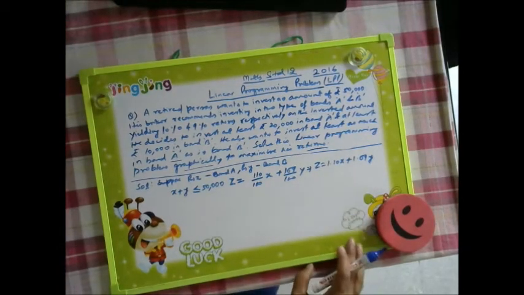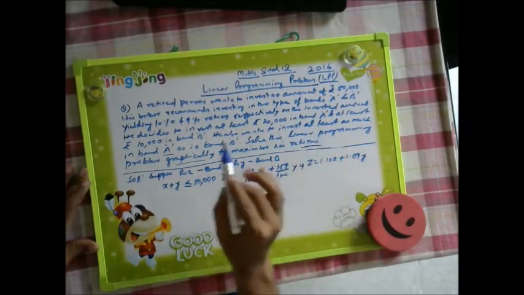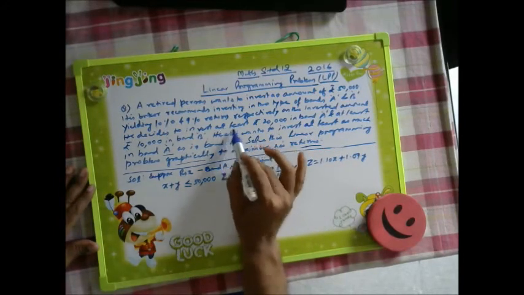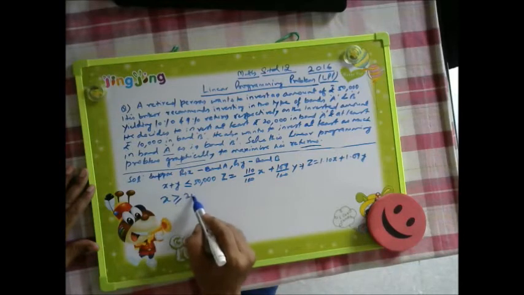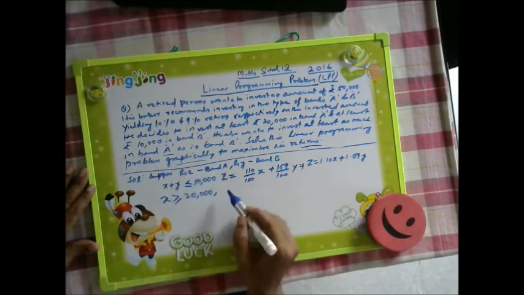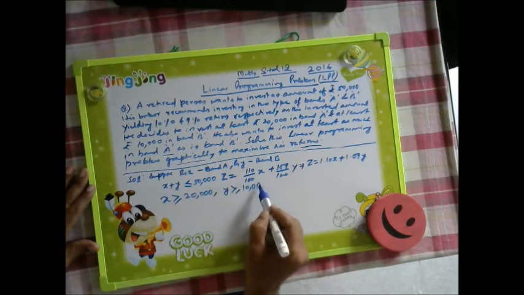Now what are the constraints? He decides to invest at least rupees 20,000 in bond A, so X should be greater than or equal to 20,000. And at least 10,000 in bond B means Y should be greater than or equal to 10,000.